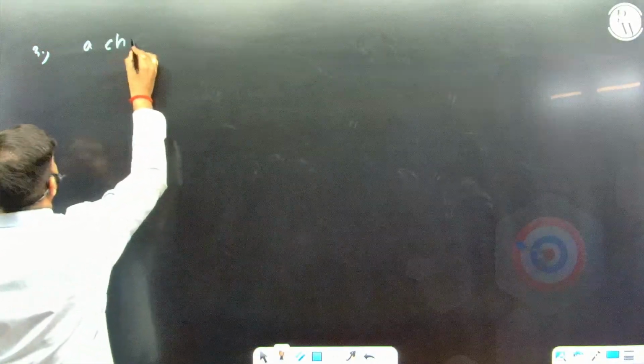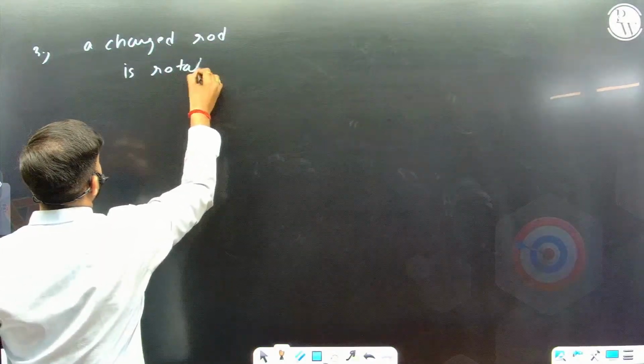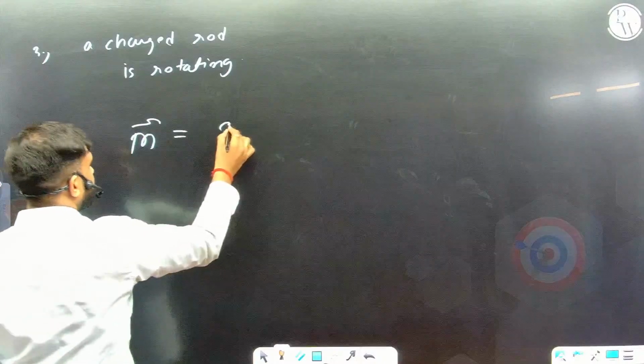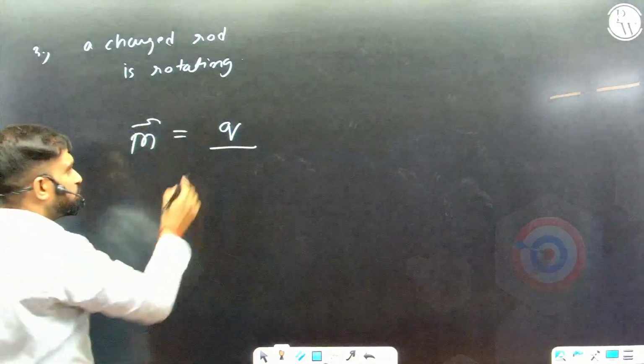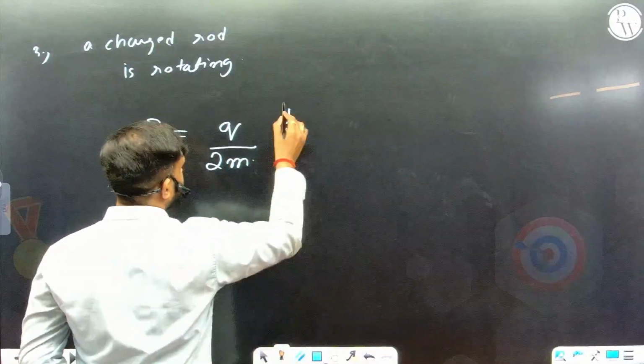If a charged rod is rotating in external magnetic field, so the associated magnetic moment can be simply written as charge of the rod upon 2m into its angular momentum.